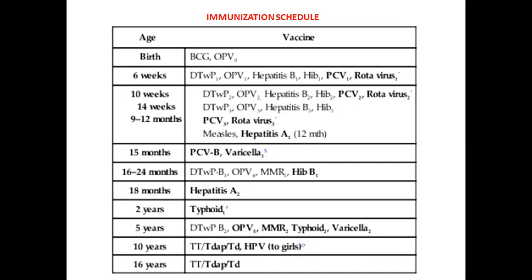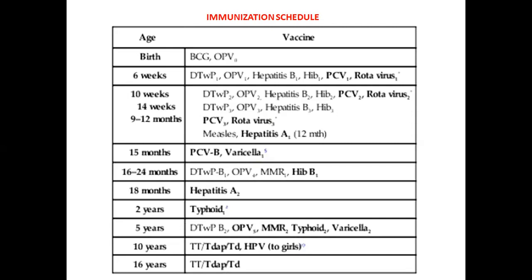During pregnancy, 2 doses of tetanus toxoid, that is TT, are given at 4 weeks interval. For example, if you give the first dose at the 16th week, then the second dose should be given at the 20th week. If immunization history is not known, at least 2 doses, one in each of the second and third trimester, should be given.